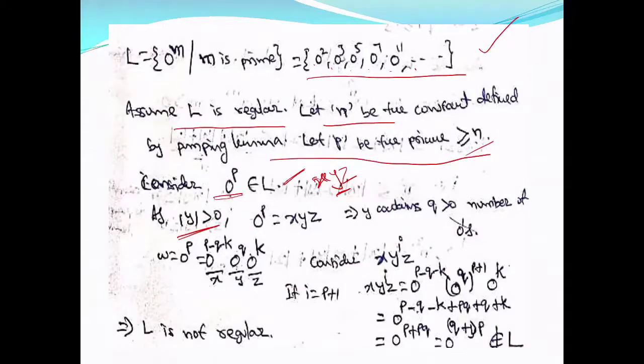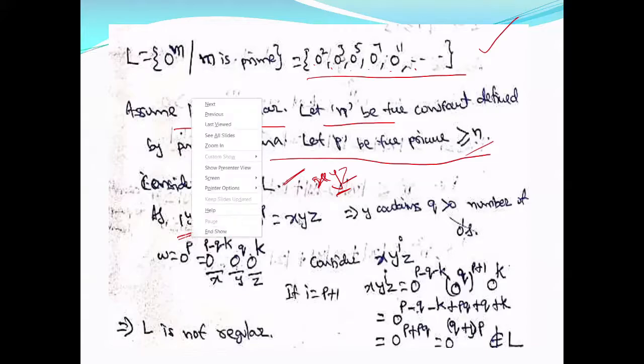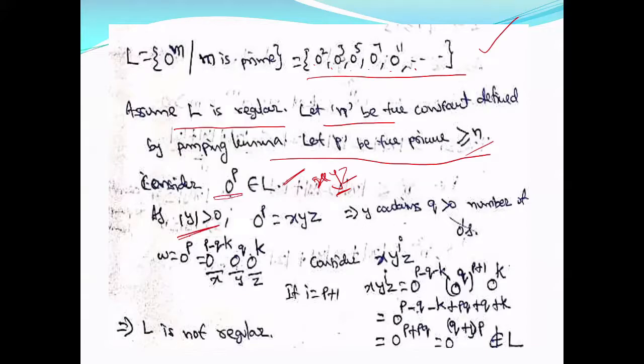That means at least one symbol is there. What is that symbol? 0, because our input alphabet is only 0. So because of this condition, y contains some number of zeros. Let us say that number is q. It is always greater than 0, at least one will be there.